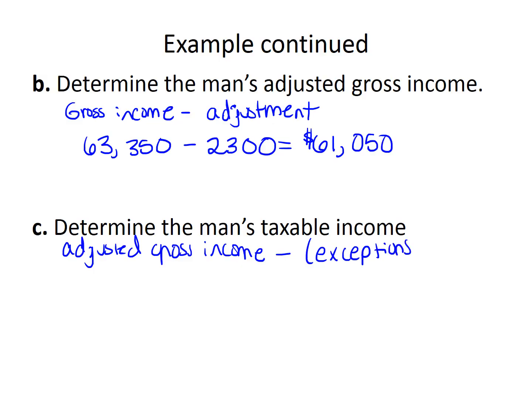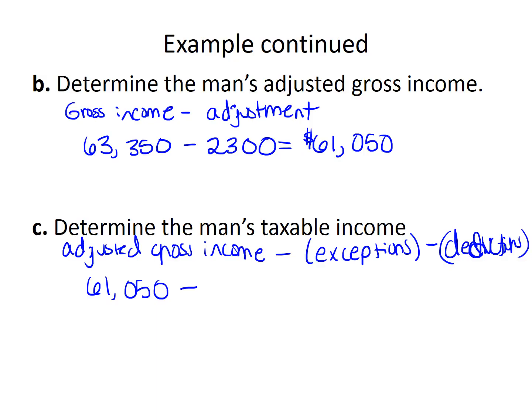You can either subtract off both or add them together and then subtract them off, whatever you want. So the adjusted gross income we just calculated in Part B was $61,050.